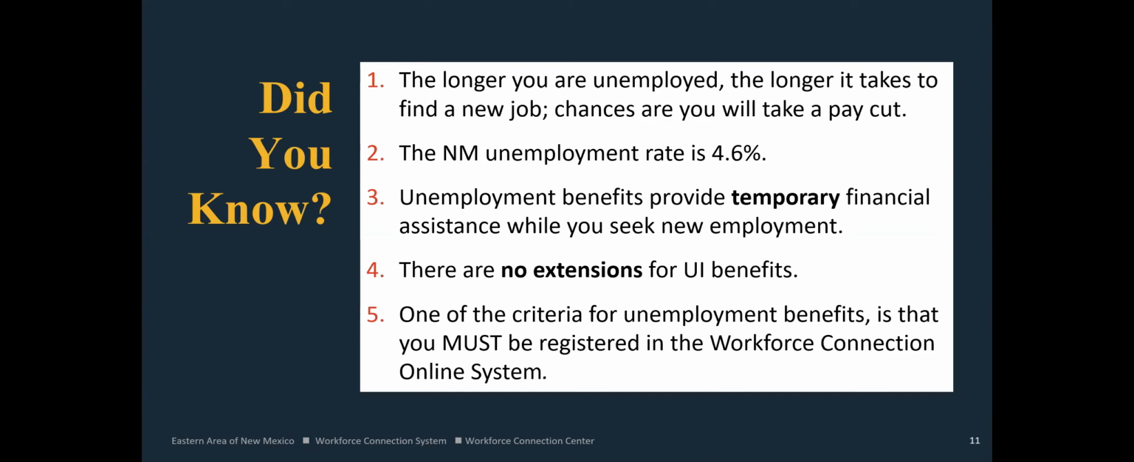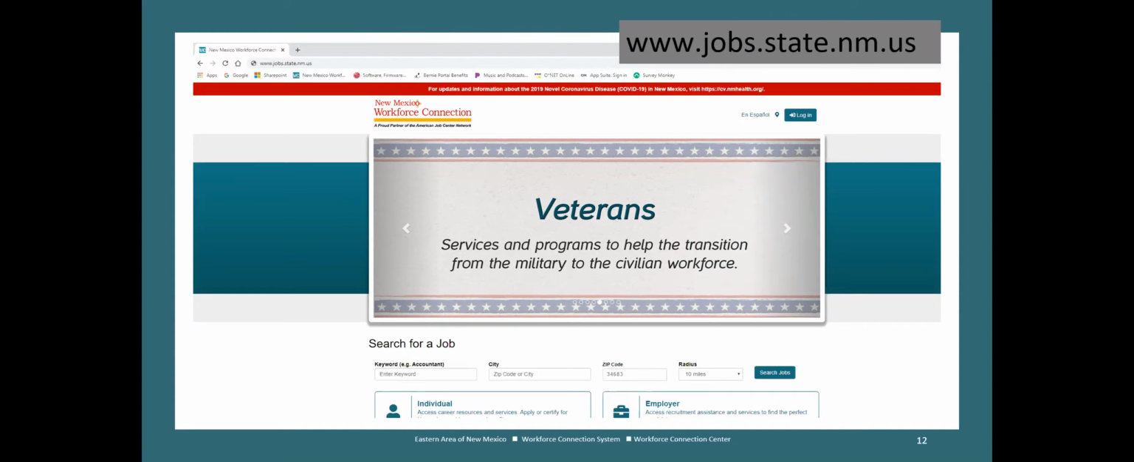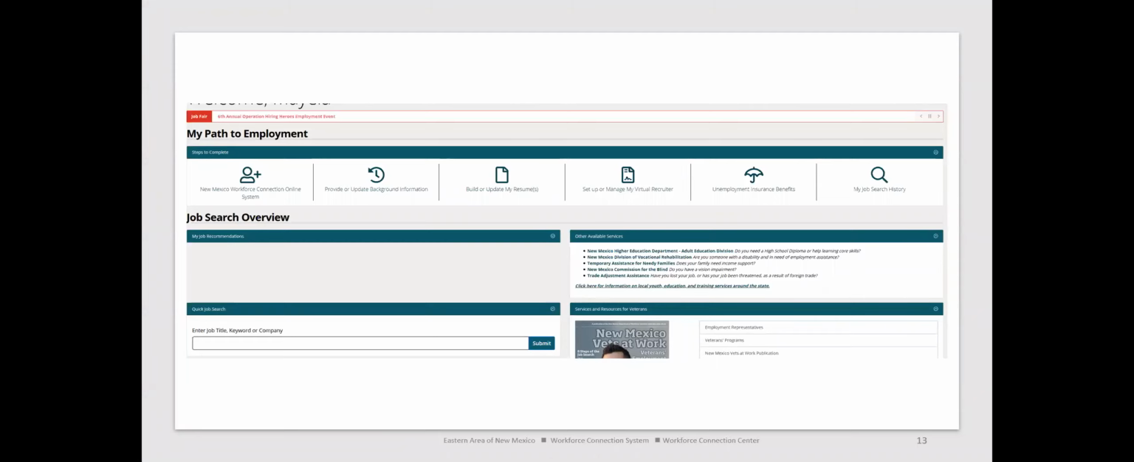One of the criteria for unemployment benefits is that you must be registered in the New Mexico Workforce Connection online system. So again, this is your home page here. The website again is www.jobs.state.nm.us. Once you get logged in, here is the main page that you're going to see. You'll see the New Mexico Workforce Connection online system. You can provide and update your background information here. You can also build and update your resume here. These two items are part of the Workforce Connection online system.